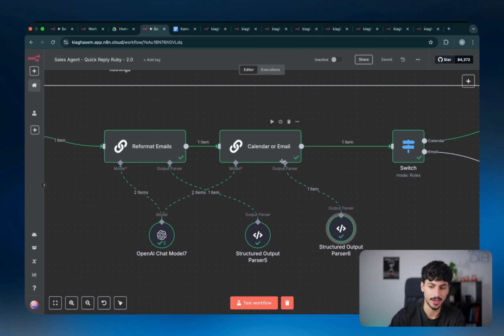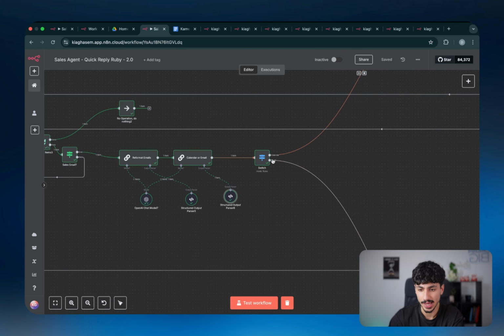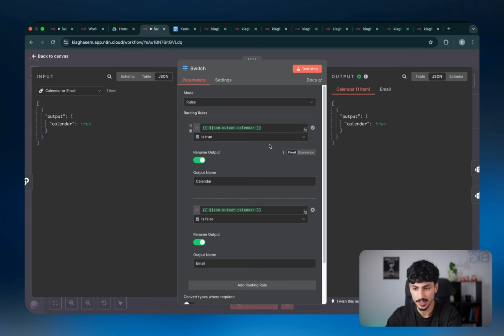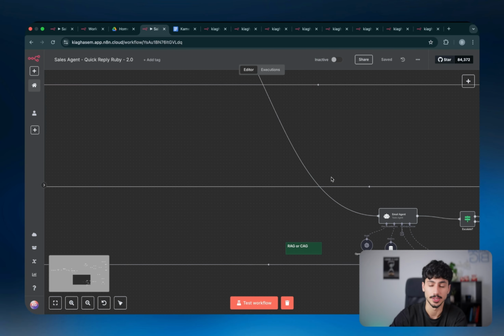So you guys also wouldn't have to change anything here. You'd basically just move on. Then what we have here is an if statement or a switch statement, basically. And basically what this switch statement is doing is it's saying if the calendar is equal to true, go up. If the calendar is equal to false, go down. So up is the calendar agent and down is the email agent.